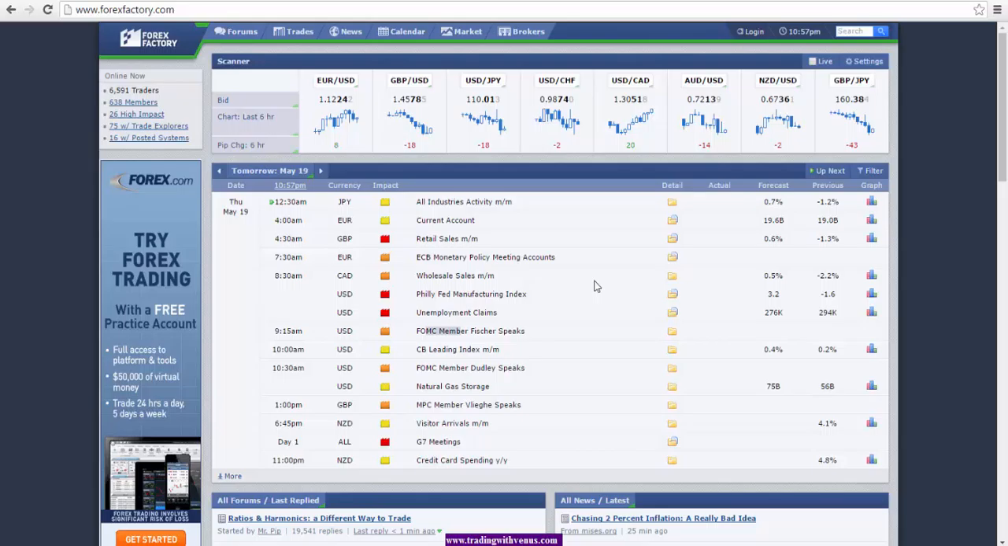So we have to be very careful when trading tomorrow. If you have any trades around this time, I would suggest being very careful with it and maybe not having any trades on at the time this comes out.